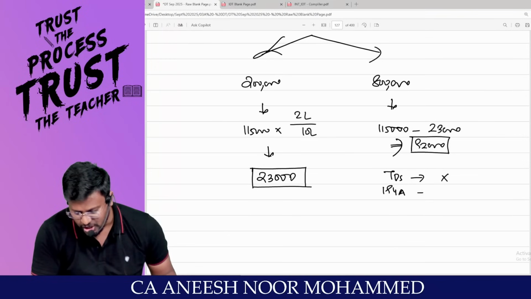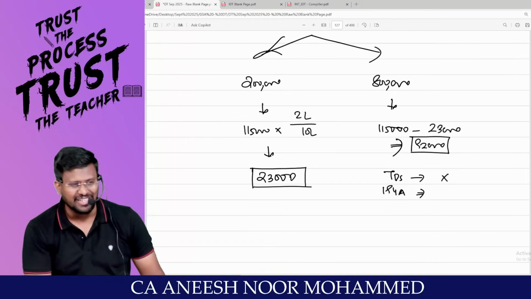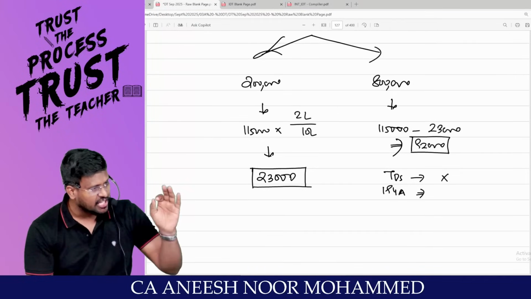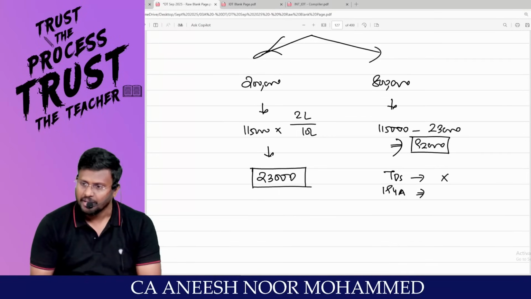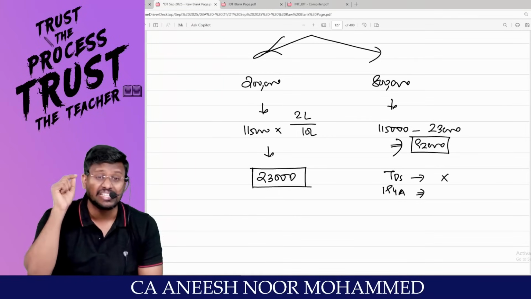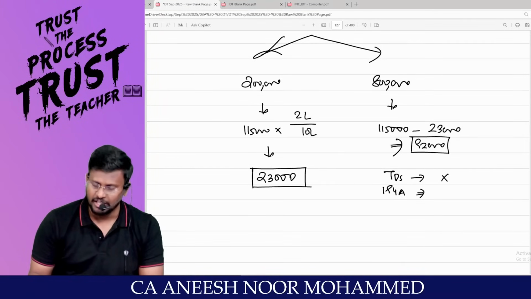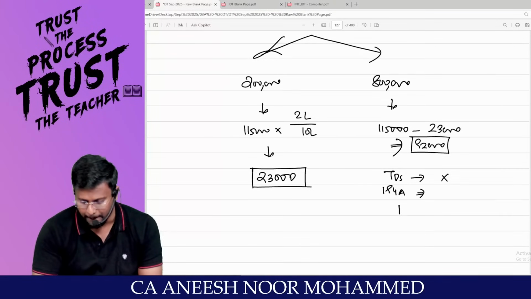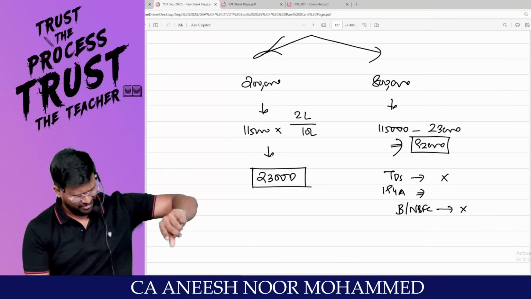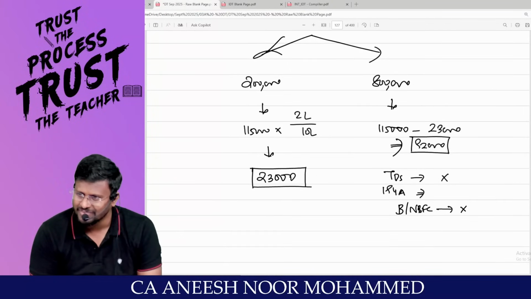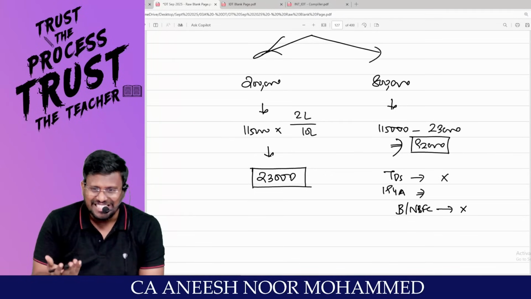Actually, as per Section 194A, interest other than interest on securities, if you are paying any interest, then you are liable to deduct what? TDS. But we have an exception under Section 194A. The exception says that if you are paying interest to a bank or NBFC, no need to deduct TDS, because that bank or NBFC will anyway not hide their income, as they are under RBI and core banking solution. Then why deduct TDS unnecessarily?